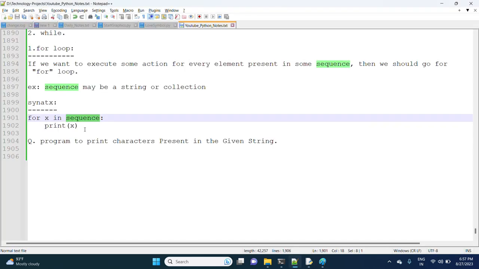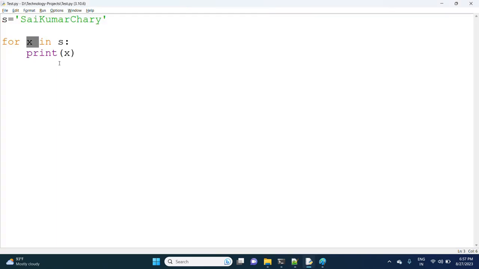Now, you may get one doubt. Here you take an x, here you take an x. Is it recommended to take x only, or can you take anything? Just for variable reference you can take anything. It need not be x. I'm just taking x normally. If I take i here, there is no issue.